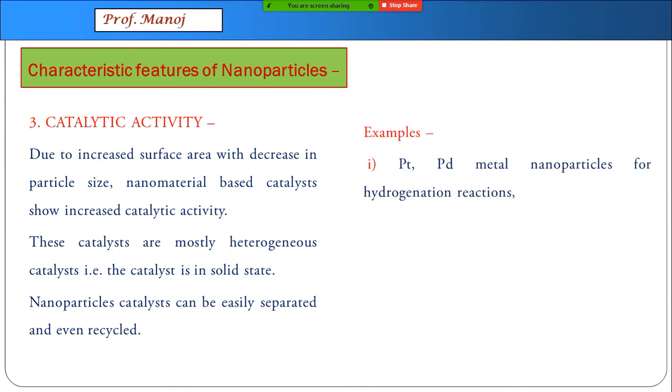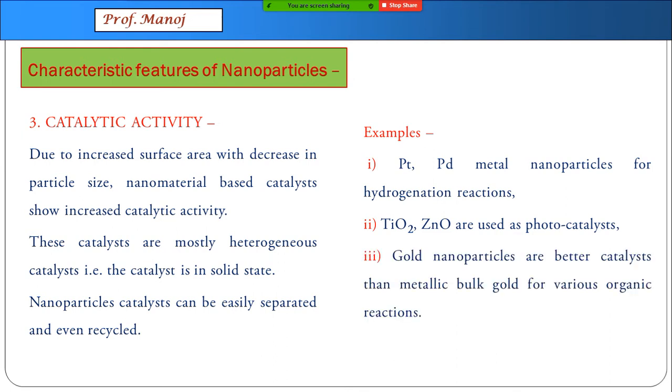A few known examples are platinum and palladium nanoparticles for hydrogenation of organic materials. Titanium oxide and zinc oxide are used as photocatalysts. Gold nanoparticles are even better catalysts than metallic bulk gold.